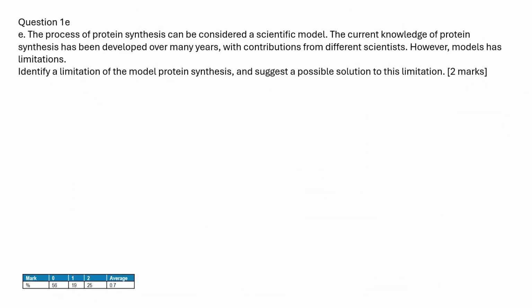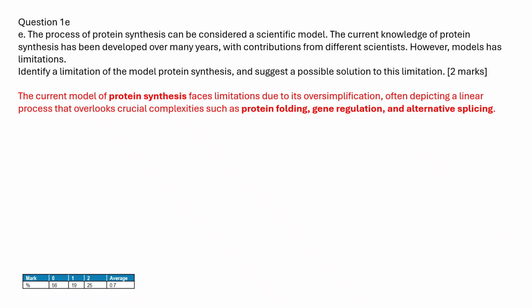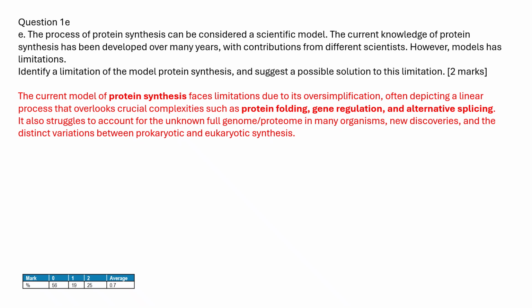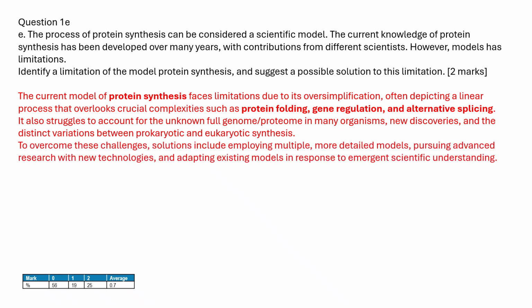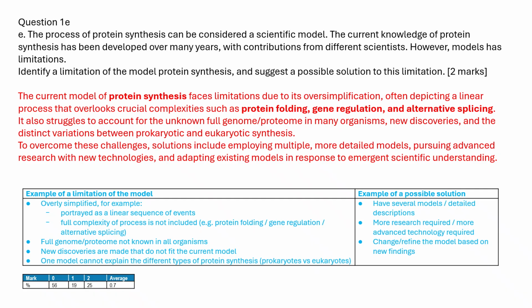The current model of protein synthesis faces limitations due to its oversimplification, often depicting a linear process that overlooks crucial complexities such as protein folding, gene regulation, and alternative splicing. It also struggles to account for the unknown full genome and proteome in many organisms, new discoveries, and the distinct variations between prokaryotic and eukaryotic synthesis. To overcome these challenges, solutions include employing multiple, more detailed models, pursuing advanced research with new technologies, and adapting existing models in response to emergent scientific understanding.